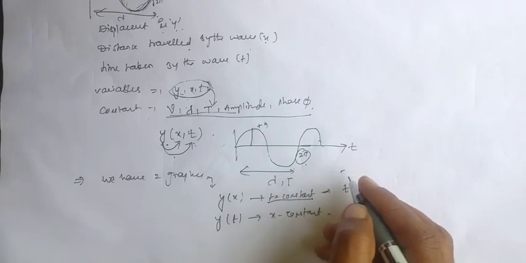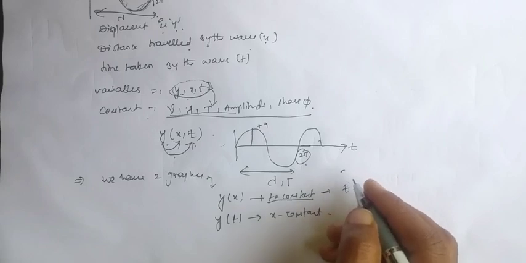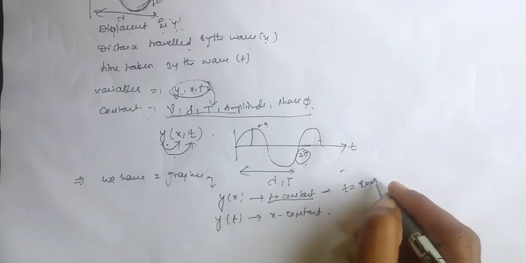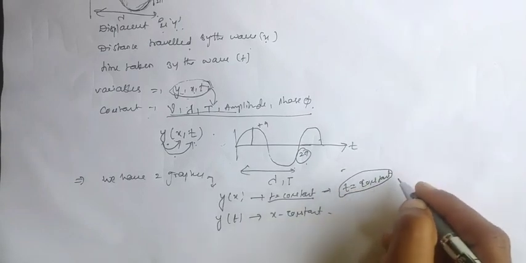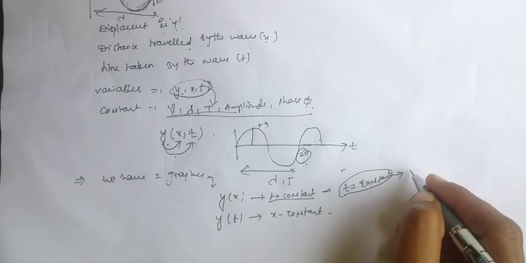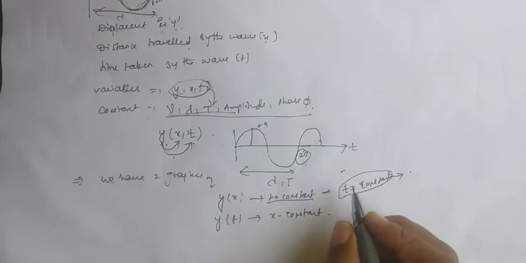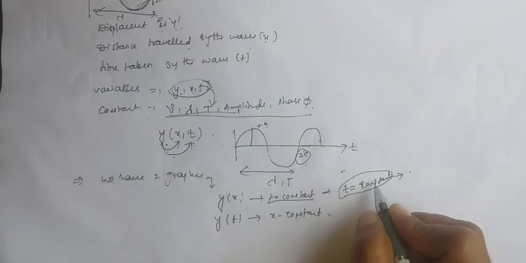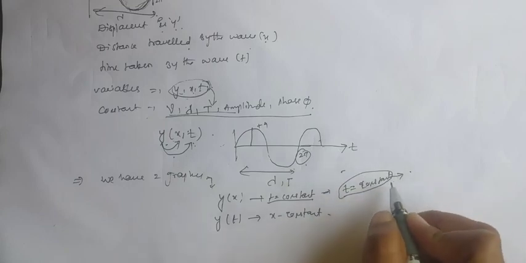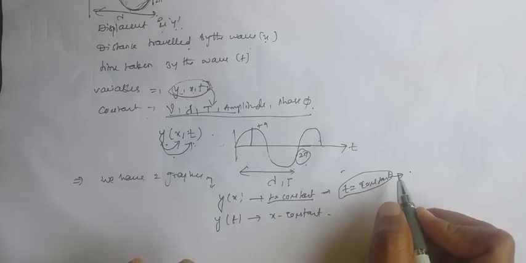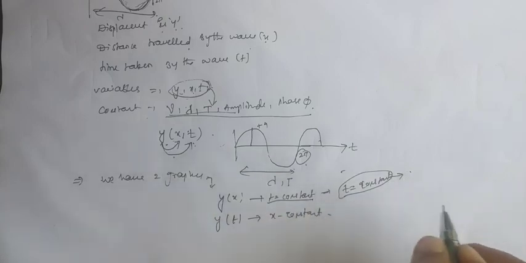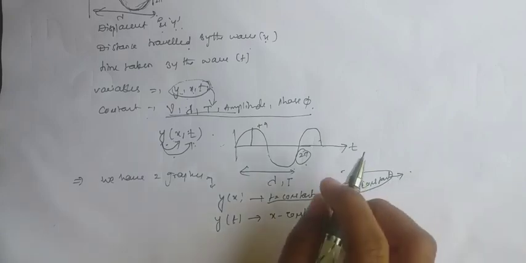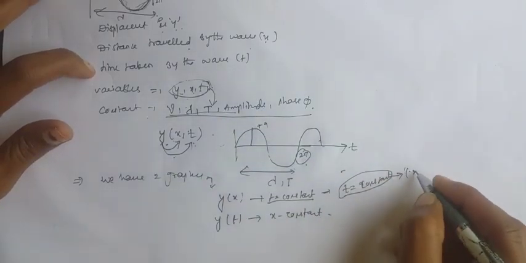Now just consider the time is 9 o'clock. At 9 o'clock you are taking one photograph of that wave. That means the time is the same, so the time is constant. But there is some change in the particle displacement. Time is constant, and now at 9 o'clock you are taking one photograph, then the displacement of that particle will also change, and also the distance covered by the wave changes, that is x. There is some change in the x and the y.